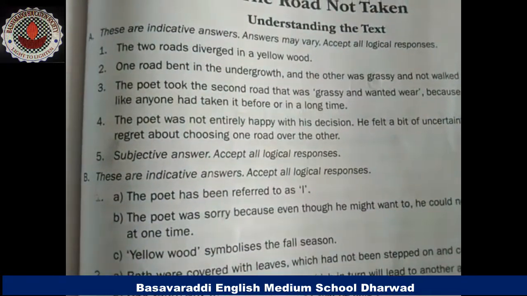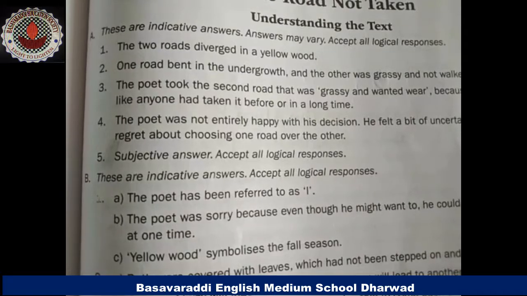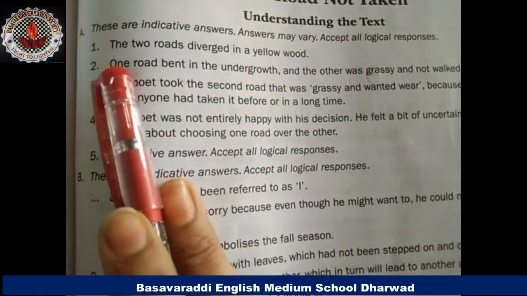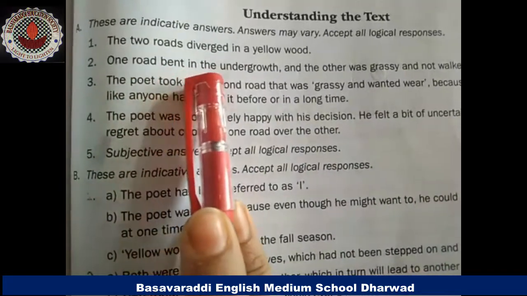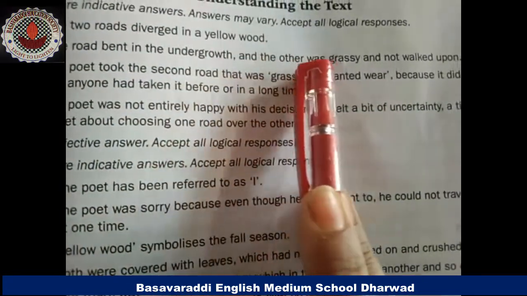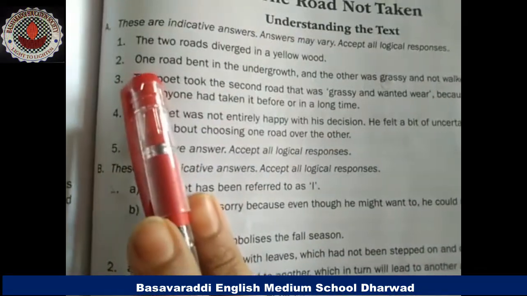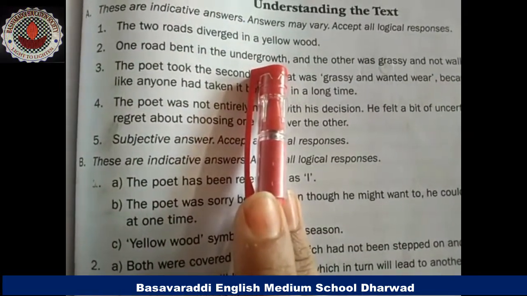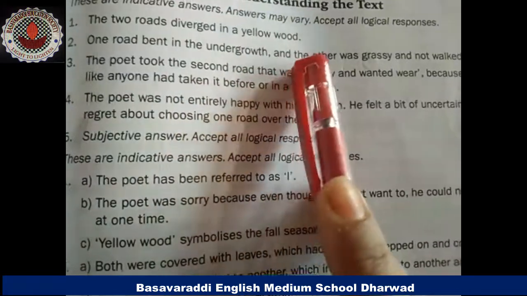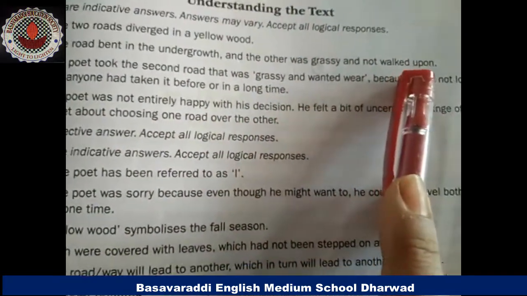So second question, describe the two roads mentioned in the poem. The two roads bent. One road bent in the undergrowth and the other was grassy and not walked upon. These are the two roads.